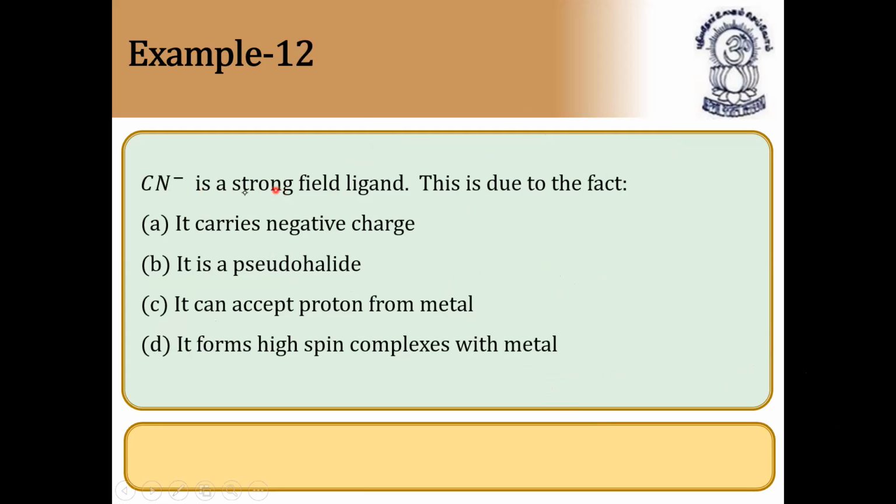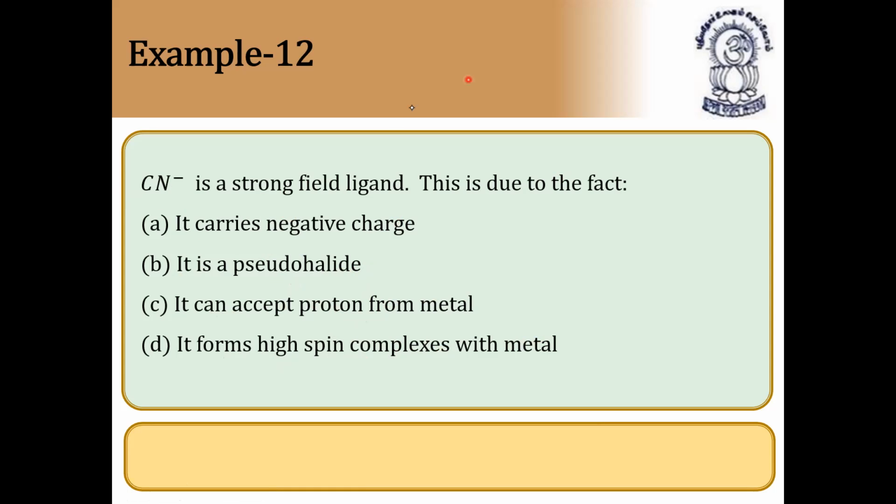CN is a strong field ligand. Cyanide ion is a strong field ligand. This is due to the fact it carries negative charge. It is a pseudo halide. It can accept electrons from metal. Generally, high spin complexes will not form with strong field ligands. They will form low spin complexes. Pseudo halide means it is nothing but like a halogen, but it carries negative charge.